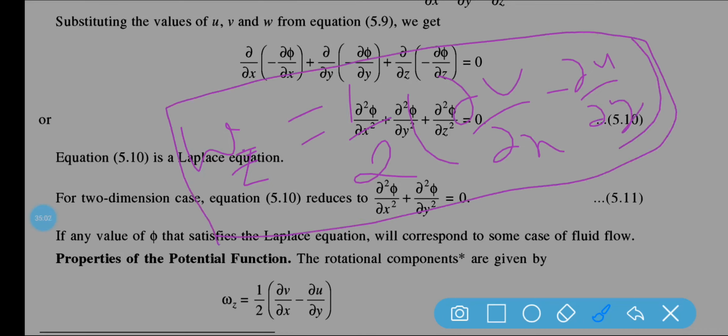This is the rotational component. No need to remember it like this, I will be discussing it afterward, and it is very easy. So wz, wx and wy you can easily find out. Right now you just remember this is your rotational component along the z axis.